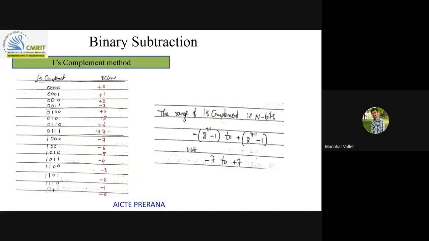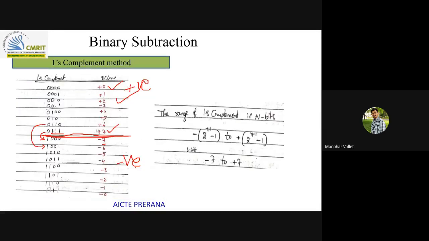If you want to represent plus 7 in ones complement, you need to write 0111. Now if you want to find the equivalent for minus 7, you simply find the ones complement of plus 7, and you will get minus 7. Same way, if you want the minus 6 equivalent, you find the ones complement of plus 6, and you get it automatically. You can understand that there is a mirror image kind of thing. Like that, positive and negative numbers are represented in ones complement method.